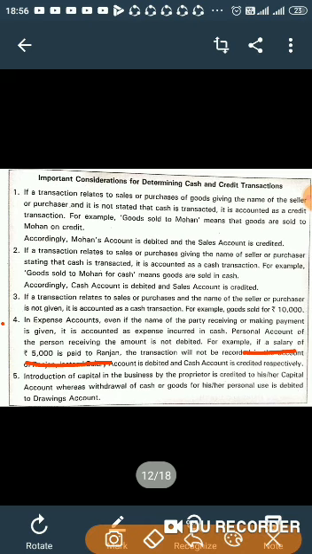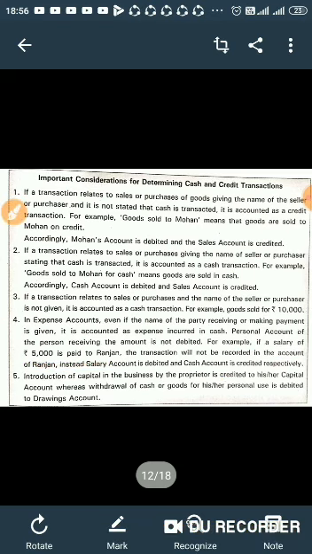So we will record only two accounts in this transaction: salary and cash. When cash is received or paid, we ignore the person giving or receiving it and do not record the personal account. This is the fourth consideration.